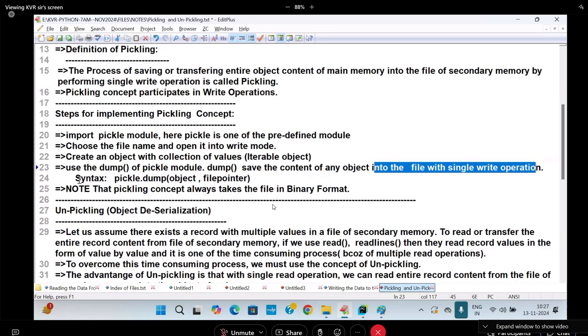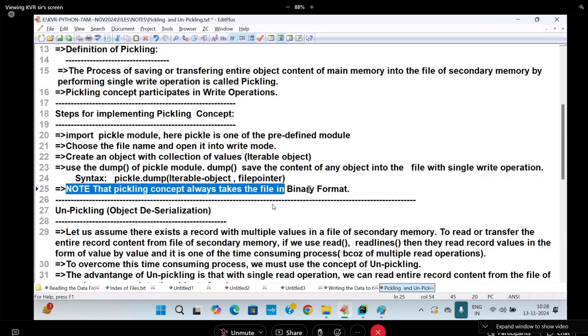Syntax: pickle.dump of object comma file pointer. Here I will write it: iterable object, and the file. Note that pickling concept always takes the file in binary format. Understood? Next is called what?